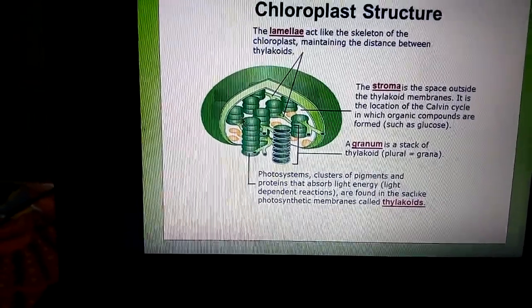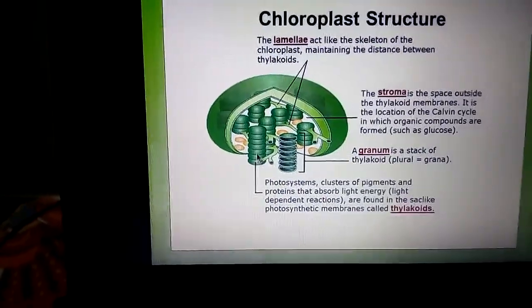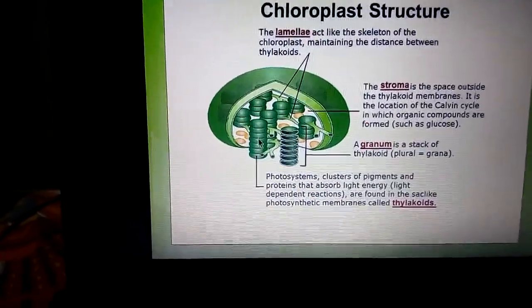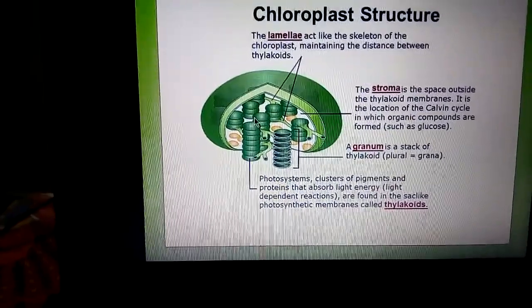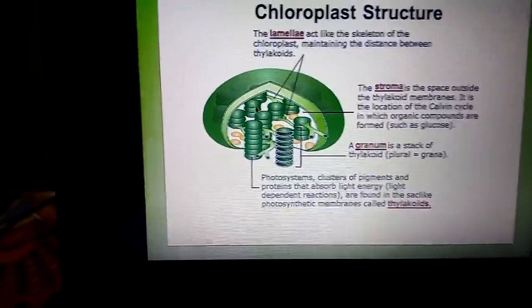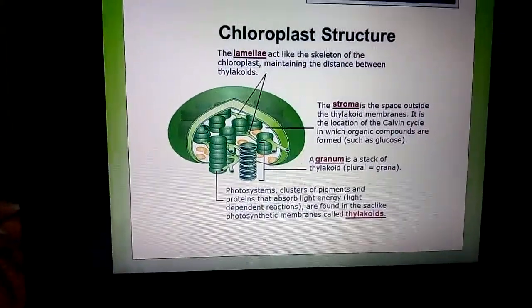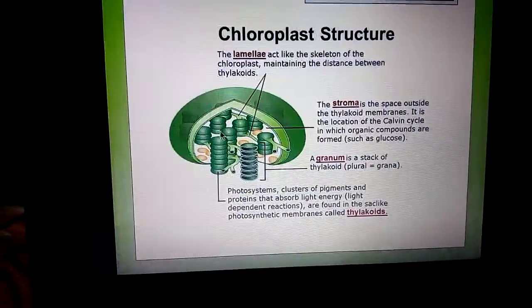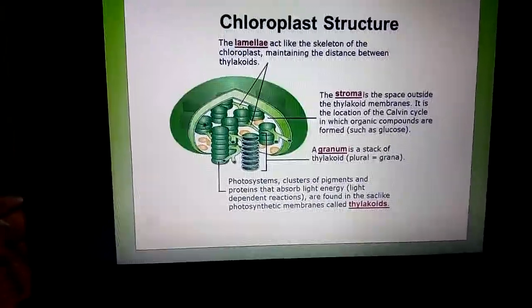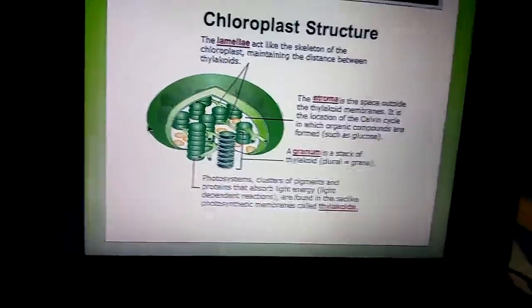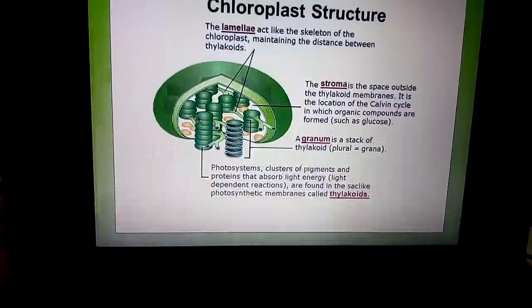How is the granum made? The grana are made up of 10 to 100 single membrane disc-shaped thylakoids. The thylakoids are arranged parallel, one after another. The granules present on the inner side of the membrane of the thylakoid are called quantosomes.